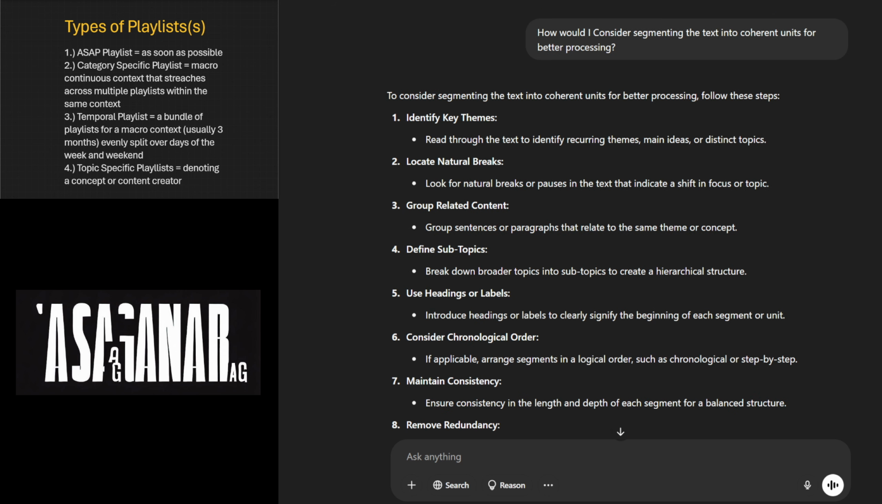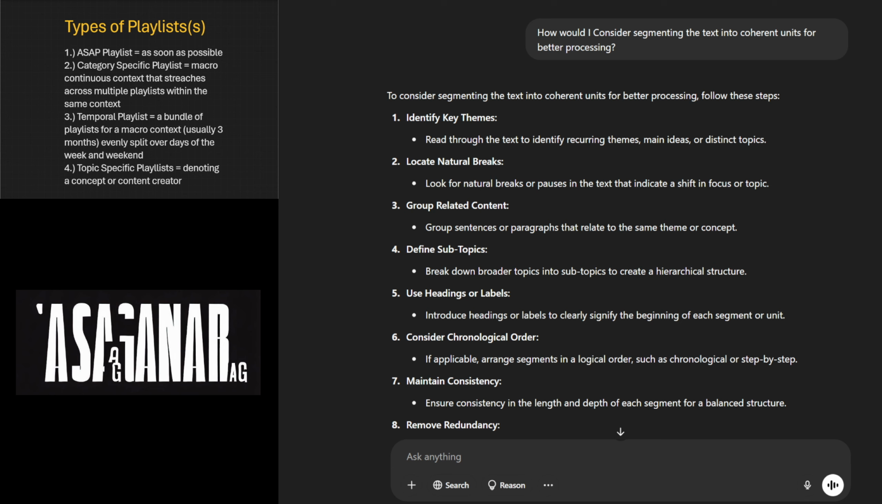Pause. So after we read the structured formatting transformation example, the prompt that I used was, how would I consider segmenting the text into coherent units for better processing? And to achieve this, the GPT responded, to consider segmenting the text into coherent units for better processing, follow these steps.